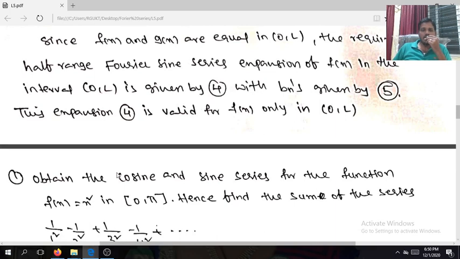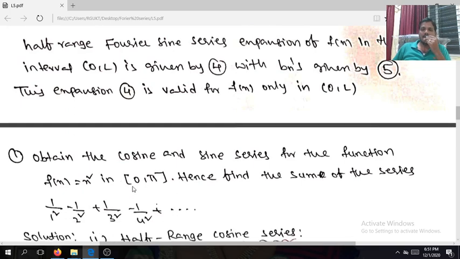Simple problem. Obtain the cosine and sine series for the function f of x is equal to x square in 0 comma pi. Listen, if you take the function f of x is equal to x square in minus pi comma pi, what are you going to expect? Clearly, it is an even function. So we have only a0 and an. We don't have any bn in the interval minus pi comma pi. But here the interval is 0 comma pi. In this case, we are going to evaluate the half-range cosine series and sine series also. Yes, if we continue f of x in minus pi comma pi, then the function becomes even or odd. That is a different story.